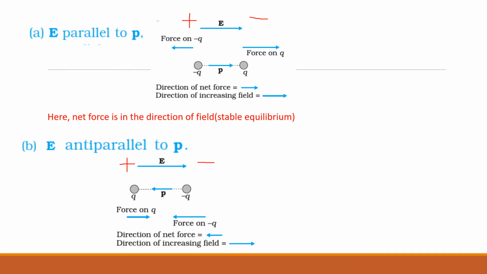The direction of net force will be opposite to the direction of the field. So this case is unstable equilibrium, and the earlier case is stable equilibrium. There, the direction of net force and the direction of increasing field are along the same direction. These are the two diagrams based on the previous question.